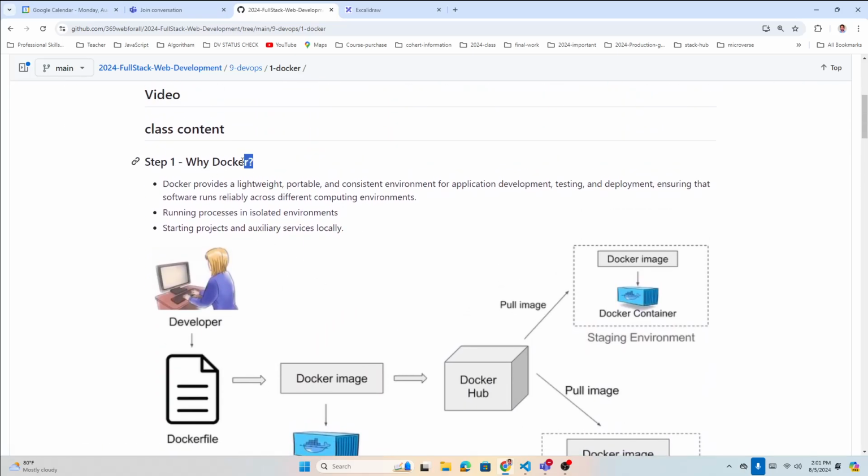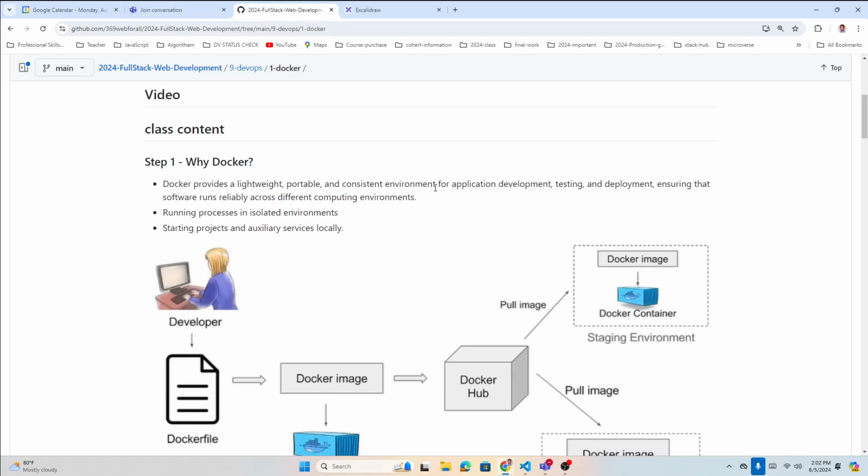So first, I'm gonna divide this into multiple steps, and we're gonna go step by step. Step one: why Docker? Why do we need Docker? Docker provides a lightweight, portable, and consistent environment for application development. Basically, a small system running inside your main computer or maybe in the cloud, wherever. Separate. It does not need the help of any other outside resource.